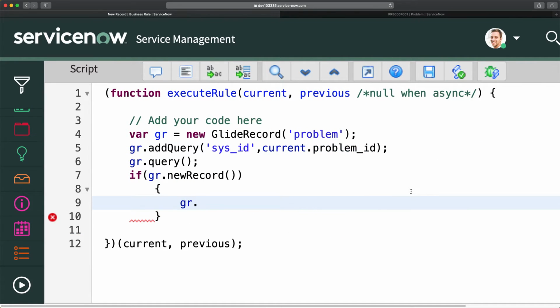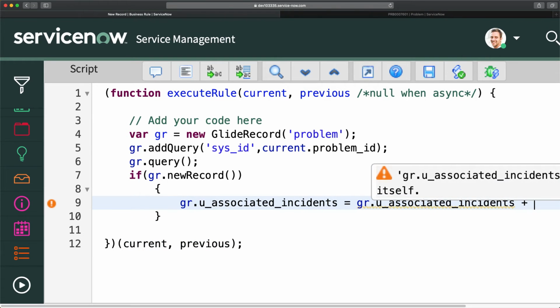And now I will do gr.u_associated_incidents, and I will do one thing here. Now you have to add a count. If you directly put, for example, 1, then every time you add a problem, it will always show 1. But you have to add it to the existing value you have in that particular field. So we will just copy this one,